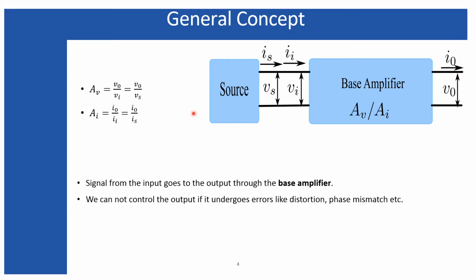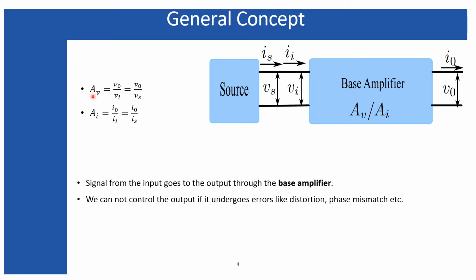Now, if this base amplifier is a voltage amplifier, I will discuss what is a voltage amplifier and the current amplifier later on. But right now, I am considering it is a voltage amplifier. It means the output which this amplifier is producing is voltage, and the input we have provided to this amplifier is also a voltage. So the gain will be unitless, that means the ratio of output voltage to input voltage.